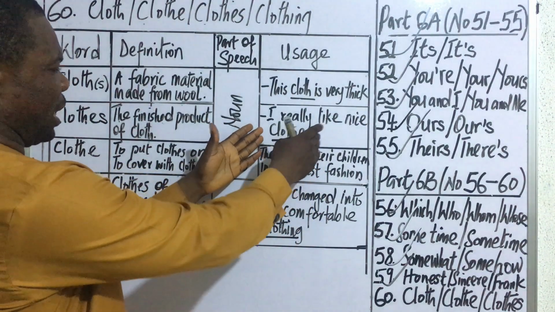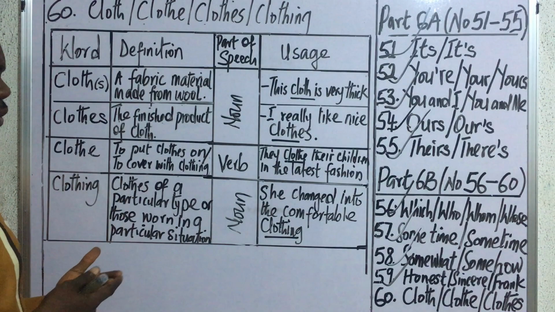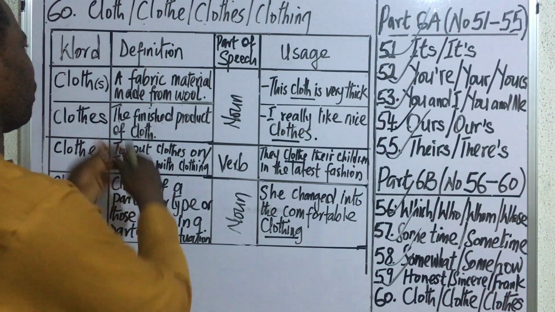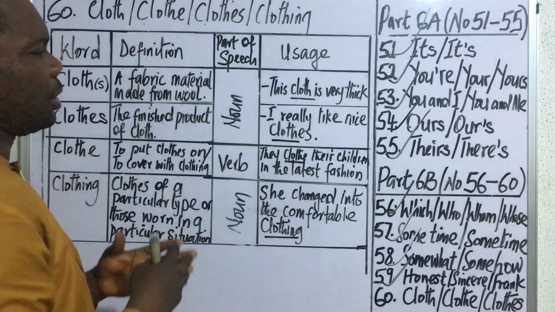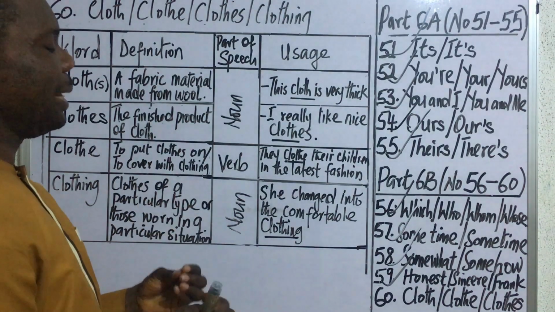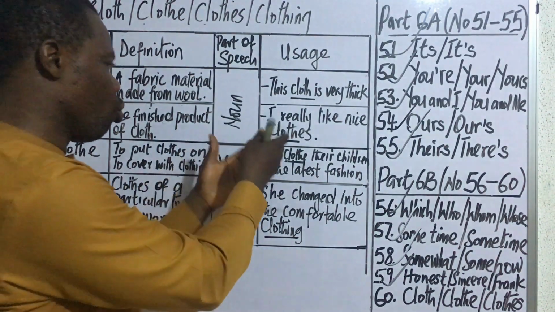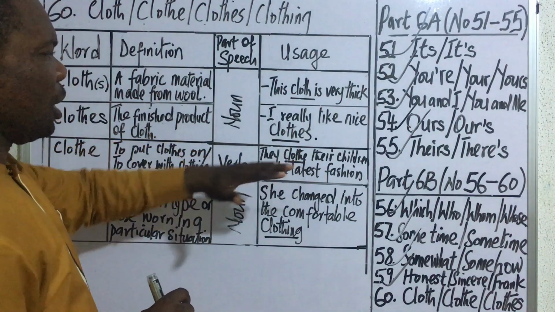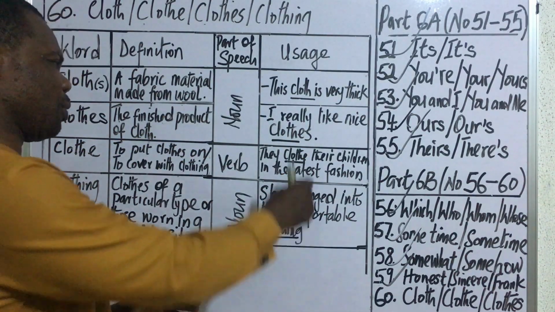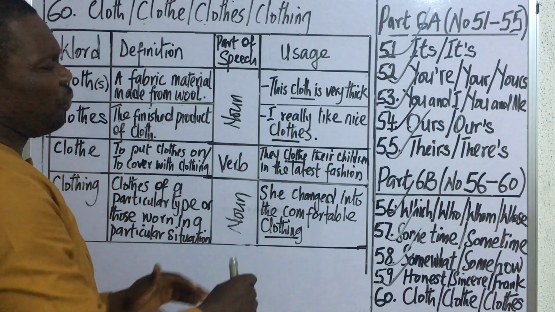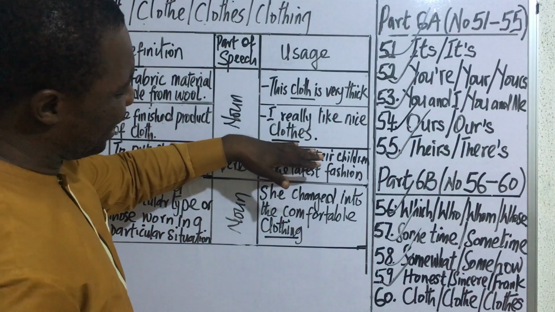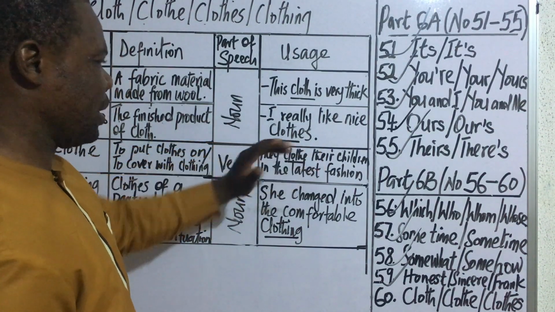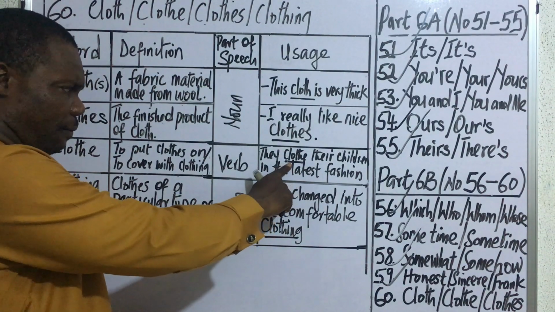Clothes, as used here, means finished products that have been made from cloth. In other words, if a cloth has been sewn, then it becomes clothes. And don't forget that clothes, if you are going to use it as a noun, it must take s. If it doesn't take s, then it ceases to be a noun. Automatically, it will become a verb.